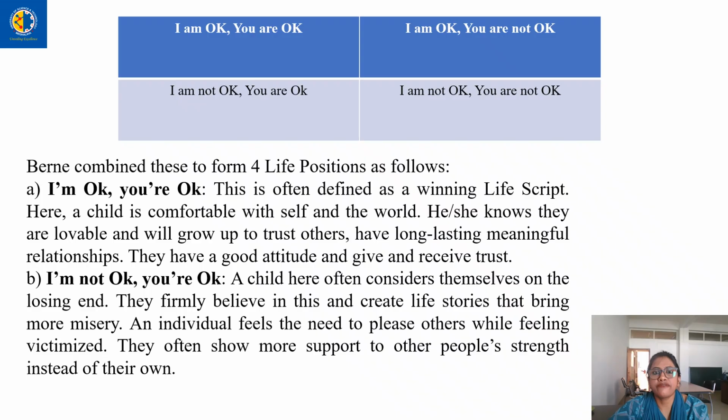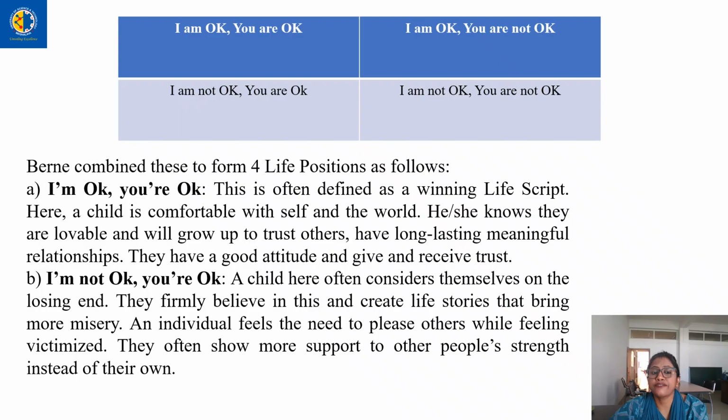Where a child has confidence in self and also looks positively on the world. Where a child has the most logical way of thinking and seeing the world, where he feels that he is complete, and the others are also complete. So this is the most winning and the most ideal life script, where we feel that yes, I am okay, others are also okay.